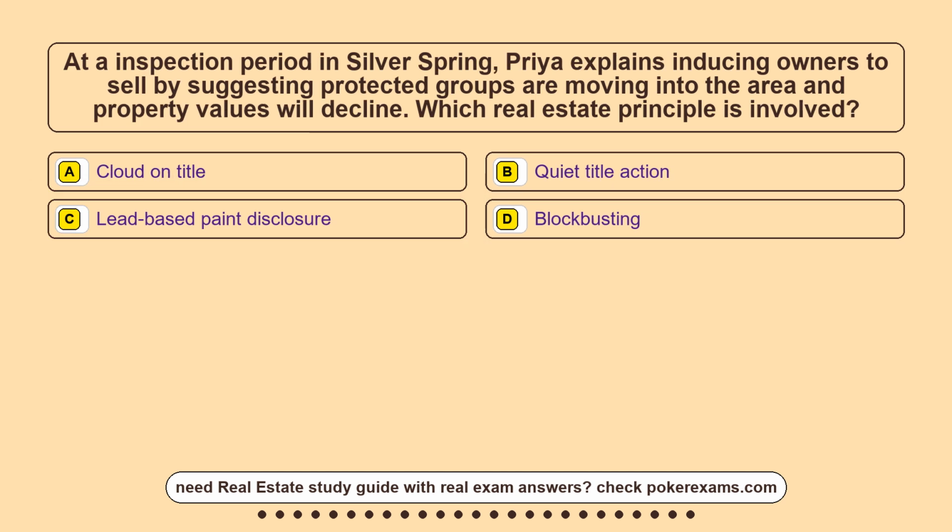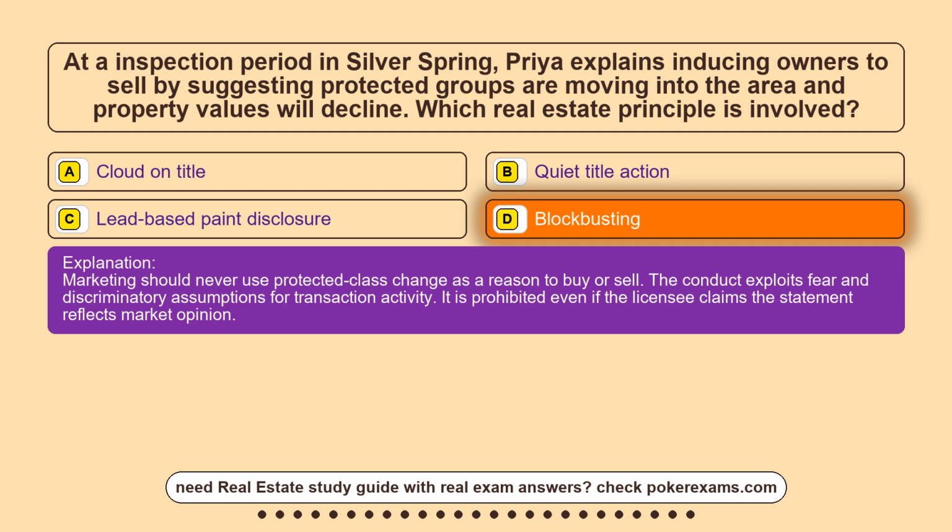Question 22. At an inspection period in Silver Spring, Priya explains inducing owners to sell by suggesting protected groups are moving into the area and property values will decline. Which real estate principle is involved? Option A, cloud on title. Option B, quiet title action. Option C, lead-based paint disclosure. Option D, block busting. The correct answer is option D, block busting.